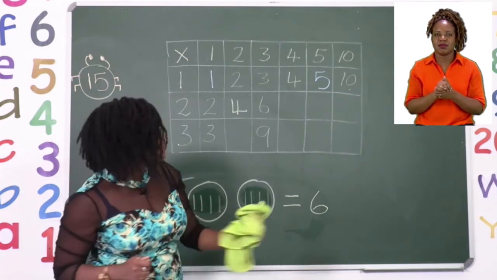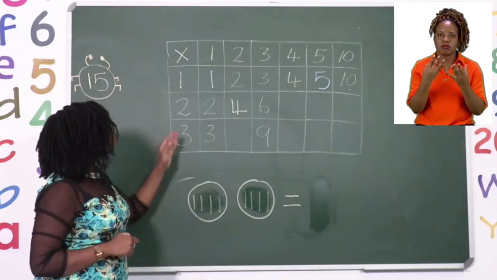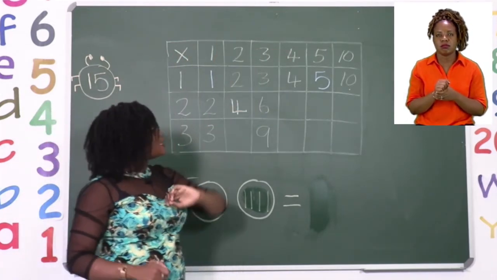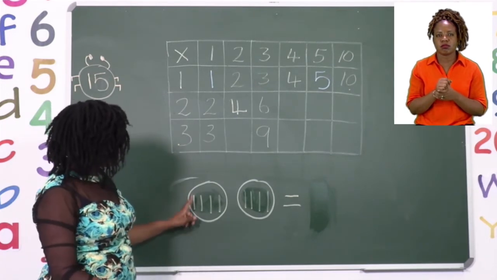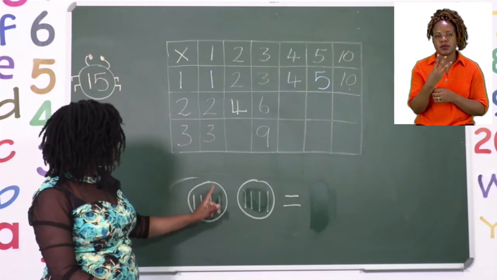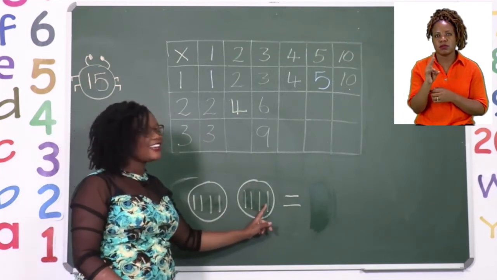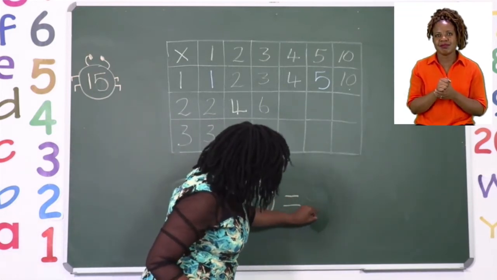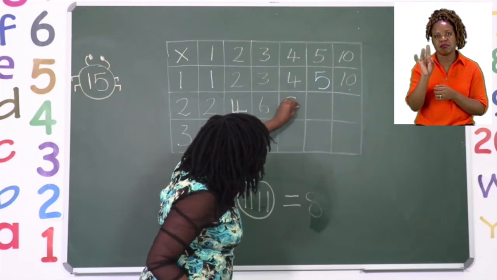And now we need to find the answer, because remember we're doing 2 sets of 4. Let's see if it is going to be correct. 1, 2, 3, 4, 5, 6, 7, 8. So they are 8, which means our answer here is 8.